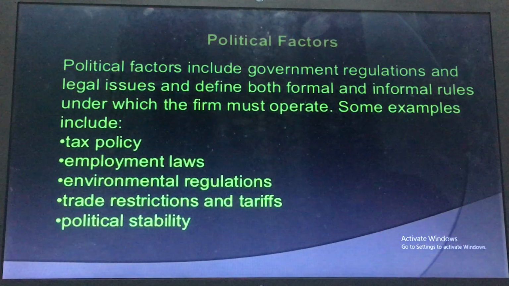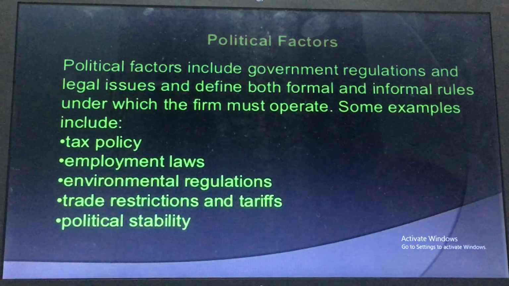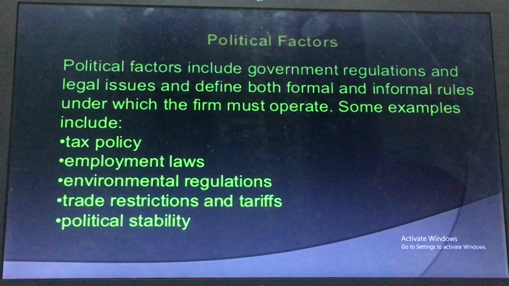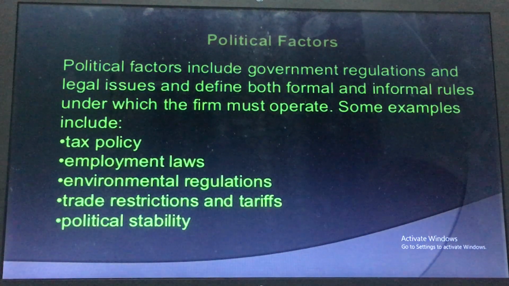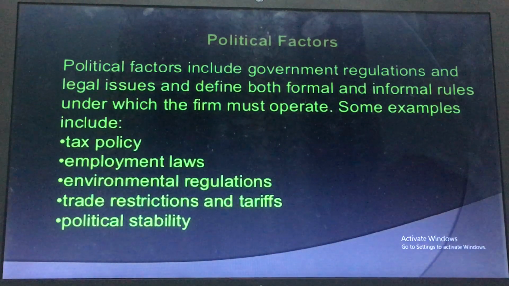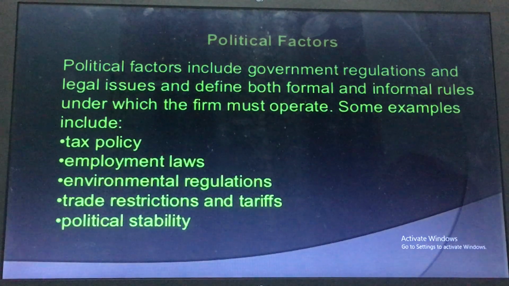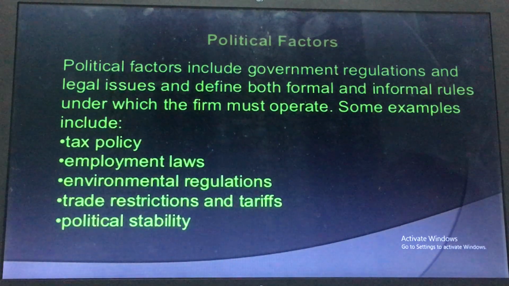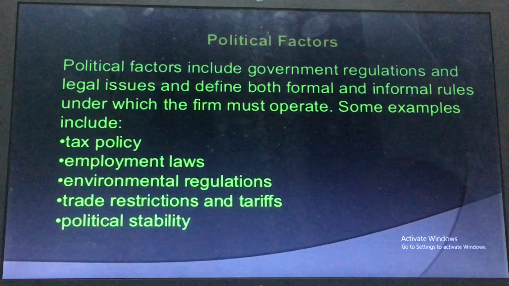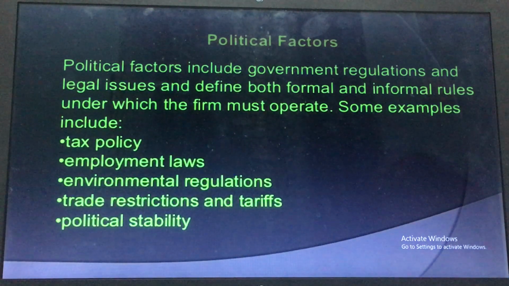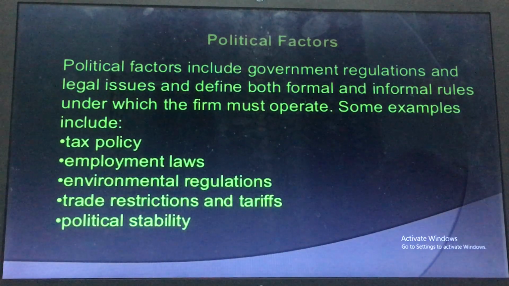So firstly we should study the political factors. What are the political factors that are going to affect our business? We should also know that political factors come under the external factors. These include government regulations and legal issues, and define both formal and informal rules under which the firm must operate.